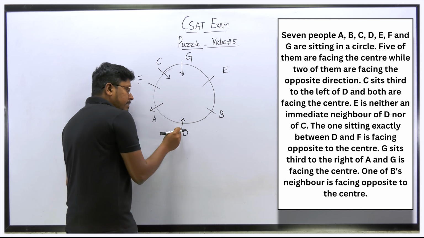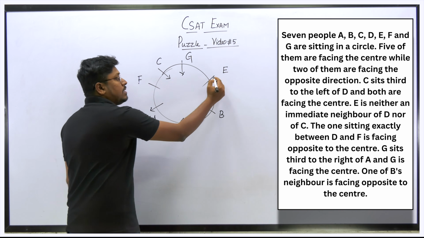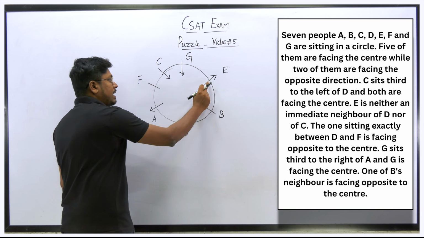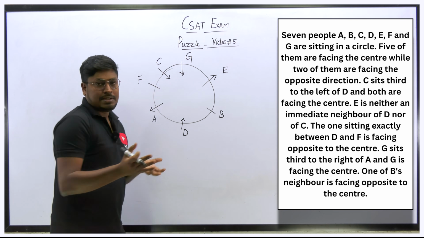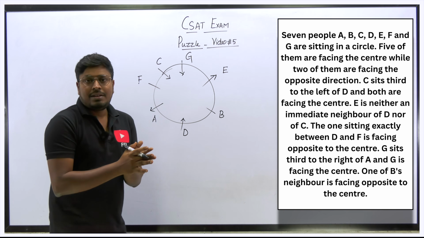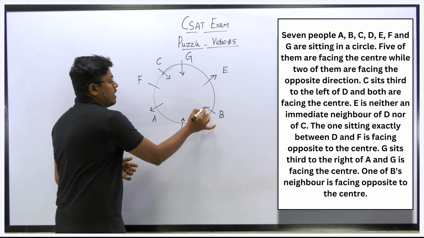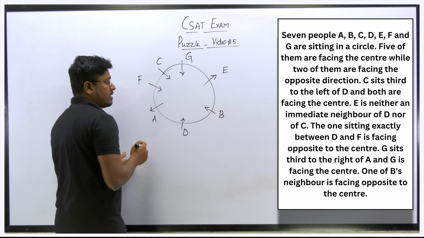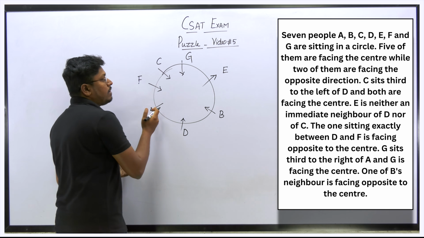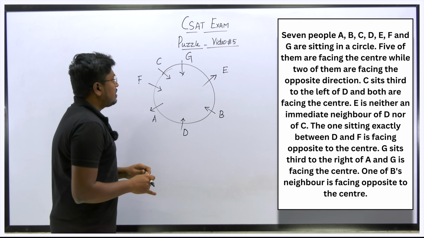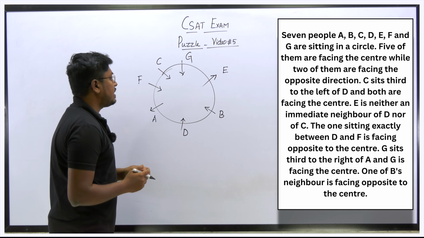We already know that the person D is facing the center. So definitely this person must be facing outside. So we came to know that A and E are facing outside. According to the question itself, out of 7 people, 5 people are facing the center. So the remaining 2 will be facing outside, and the remaining 5 people are facing the center, right? So this will be the answer for this arrangement question.